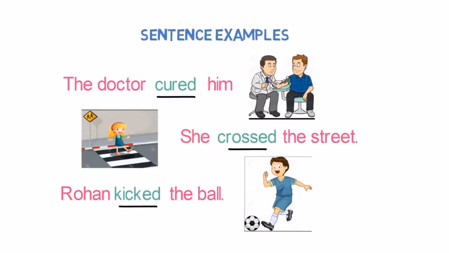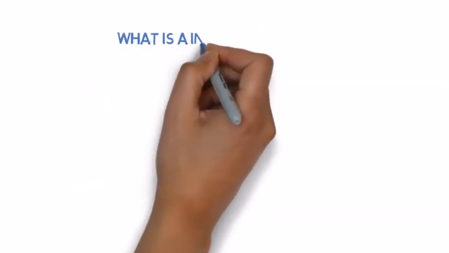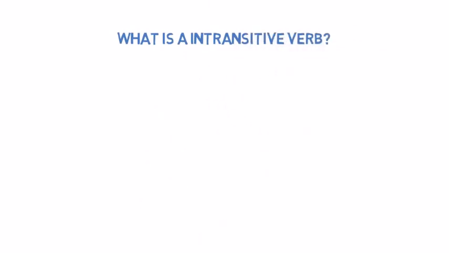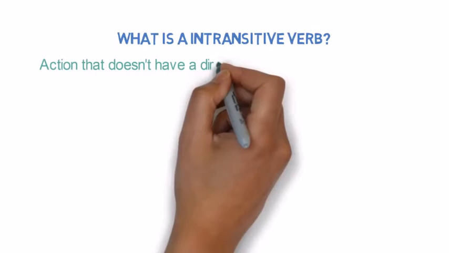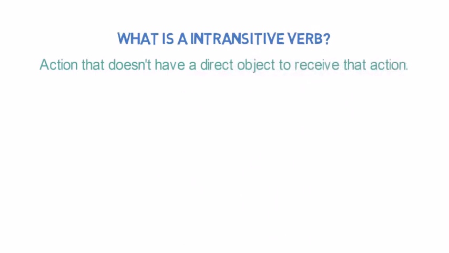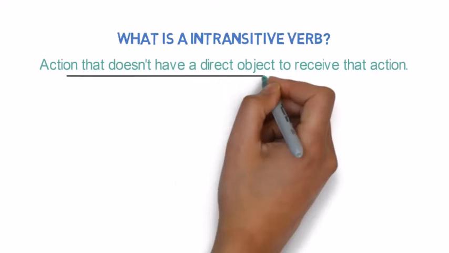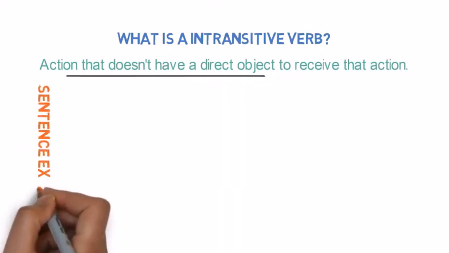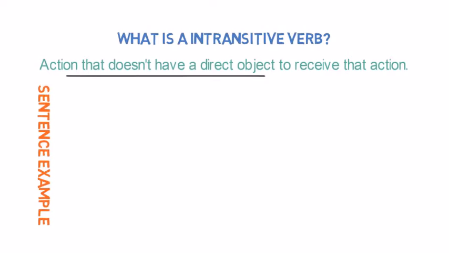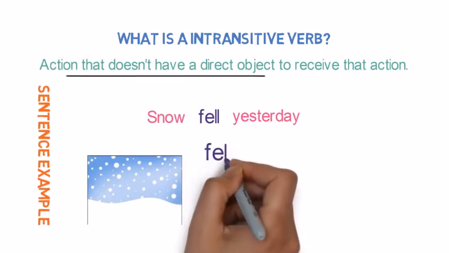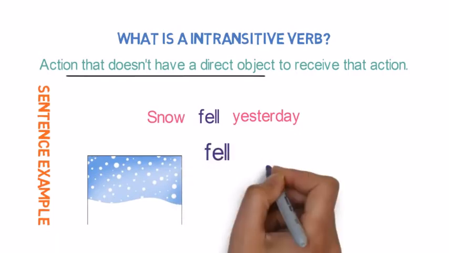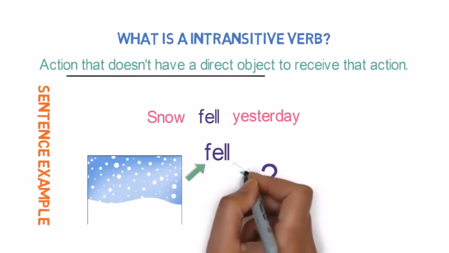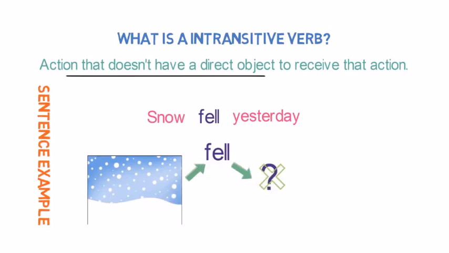Now that we are cleared about transitive verb, let's look into intransitive verb. So what is an intransitive verb? Intransitive verb is action that doesn't have a direct object to receive that action. So it's an action verb without a direct object. Let's look into a sentence example to make things clear. Snow fell yesterday. Here, snow is the subject and fell is the action. But we cannot say the snow fell on whom. In other words, there is no direct object to receive the action. So, it's an intransitive verb.